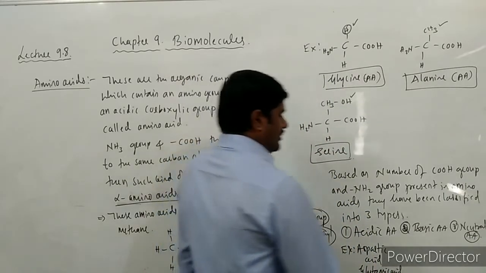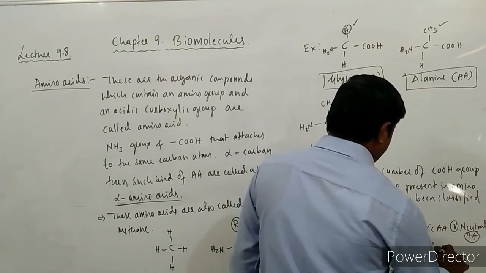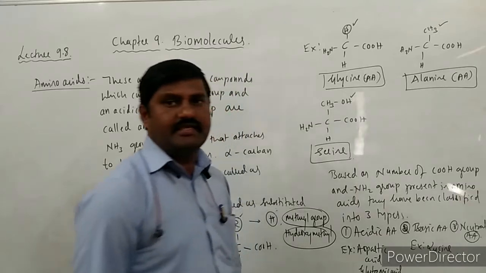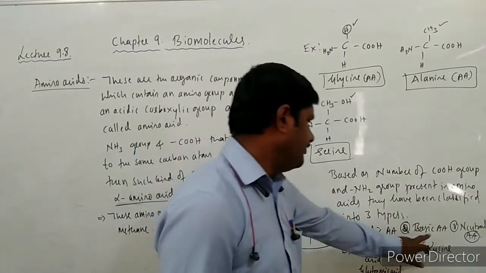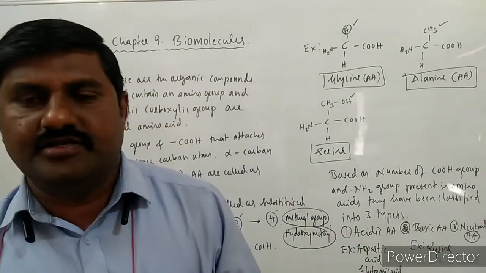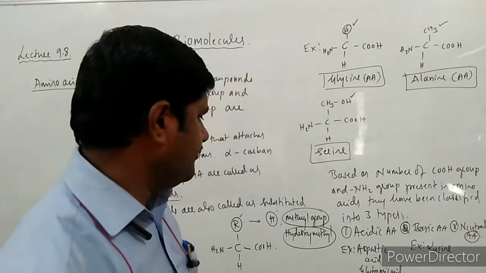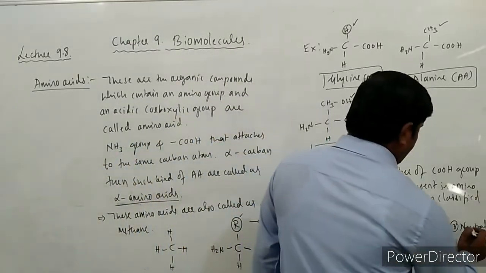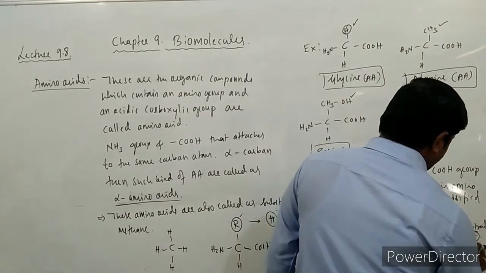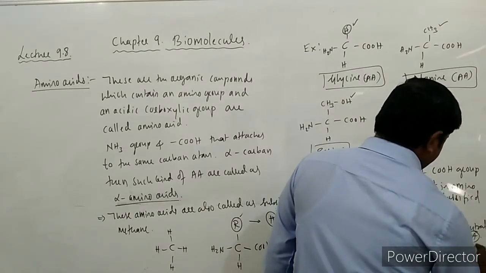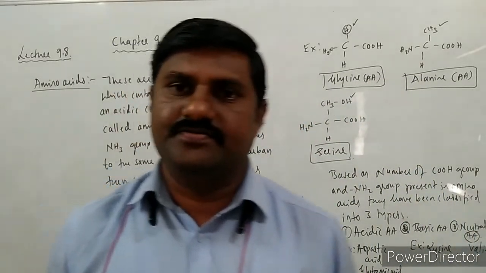The basic one is lysine. Lysine is the best example for basic amino acids. In the same way, valine is the best example for neutral amino acids. Valine is the best example for it.